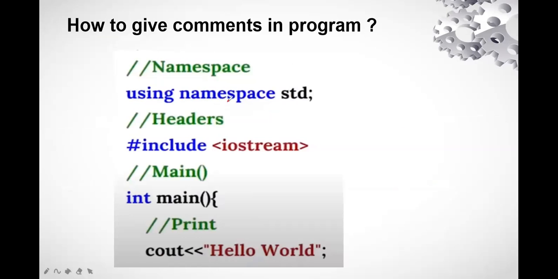Let's say we have written using namespace std, and for my understanding, for clarity, I have written 2 slashes and the namespace. That means the compiler will see these 2 slashes and understand that this is not part of the code, and it will move to the next line, that is using namespace std. Next, I have defined it as headers with 2 slashes. In the same way, the compiler moves directly from using to include, and it will compile this particular part, and so on and so forth, right? So this is how the comments are given in the program. These are not part of the source code.